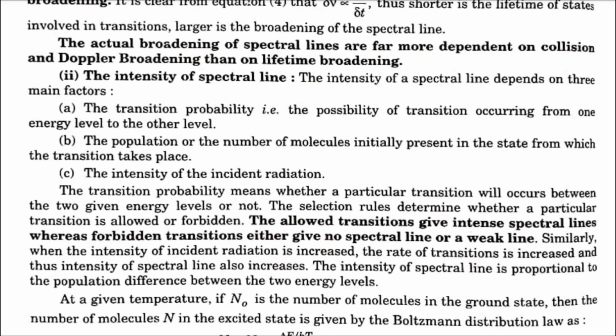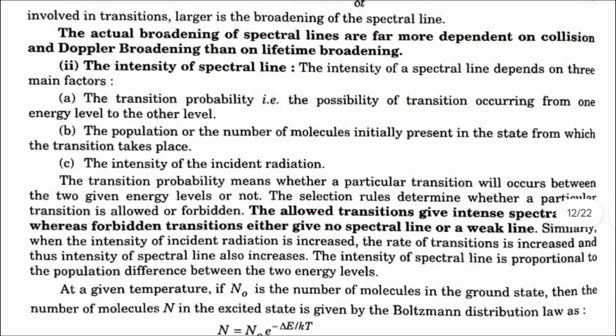Second, the intensity of spectral line. The intensity of a spectral line depends on 3 main factors. A. The transition probability, that is the possibility of transition occurring from one energy level to the other level. B. The population or the number of molecules initially present in the state from which the transition takes place. C. The intensity of the incident radiation.